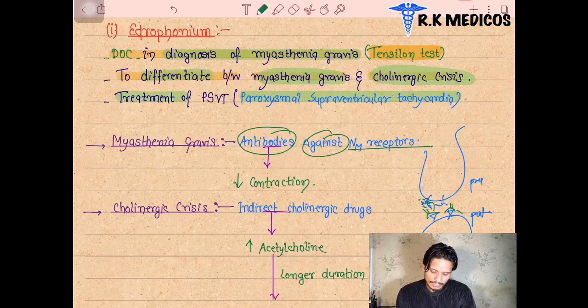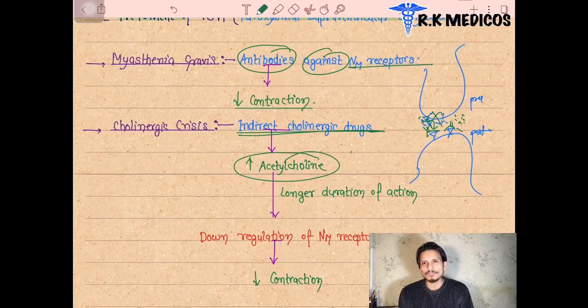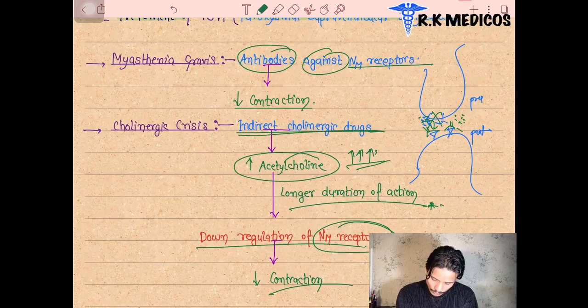What happens in the cholinergic crisis? Indirect cholinergic drugs are taken, and these drugs increase the acetylcholine amount. After that, the longer duration of action of these drugs leads to down regulation of neuromuscular receptors, and further they decrease the contraction of these muscles. So in the cholinergic crisis, the muscle contraction decreases, and in myasthenia gravis the muscle contraction also decreases.